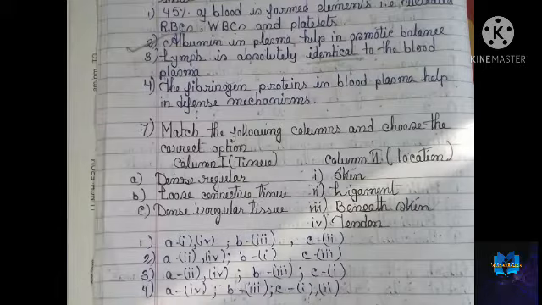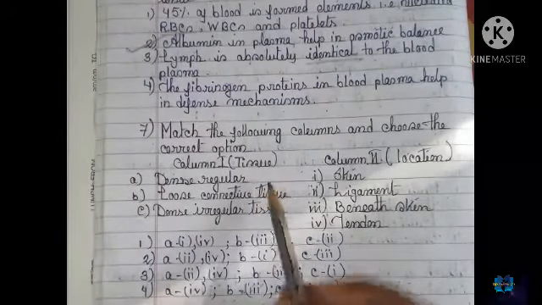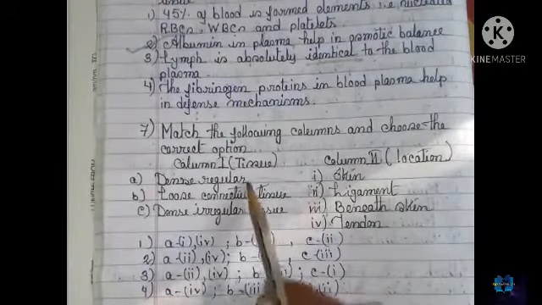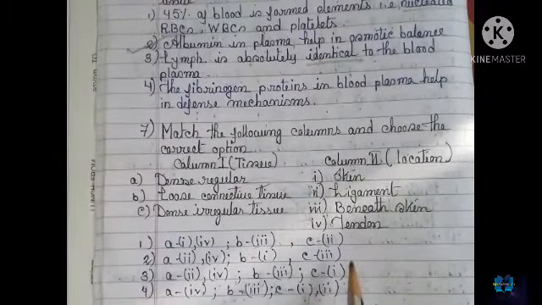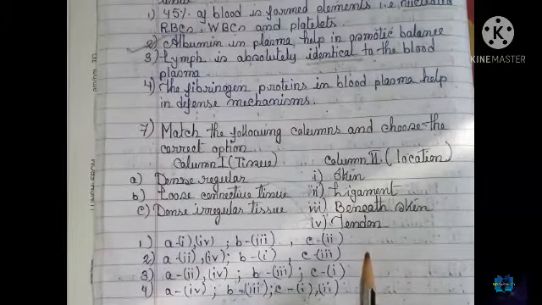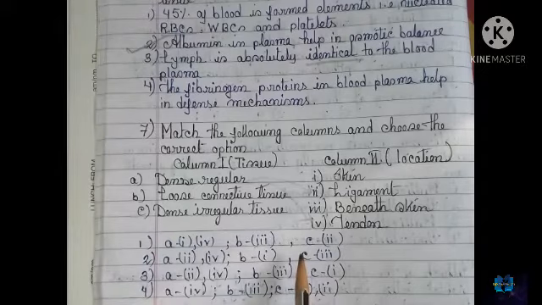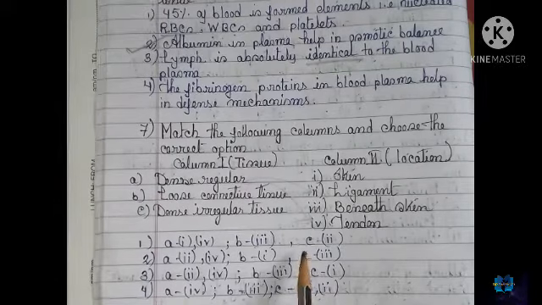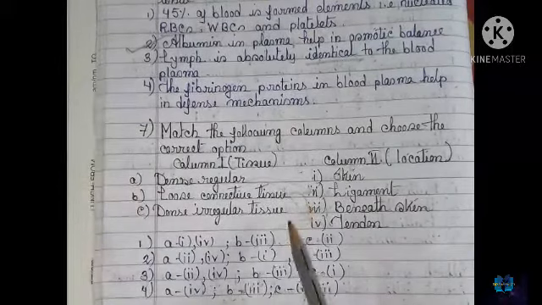So let's talk, first, dense regular. Whenever they say dense regular, that denotes ligament as well as tendon. Loose connective tissue means areolar tissue and adipose tissue, which are present beneath the skin.